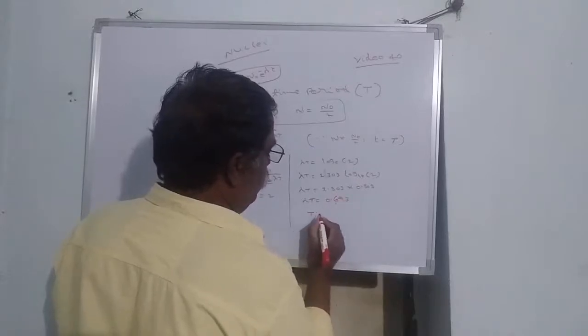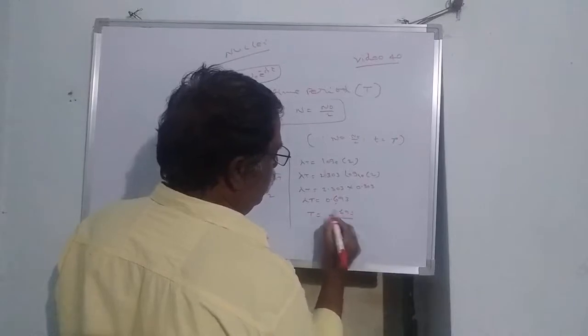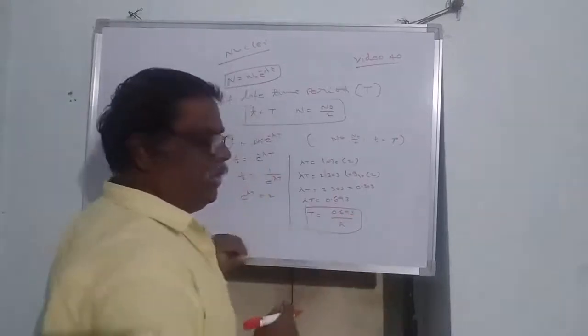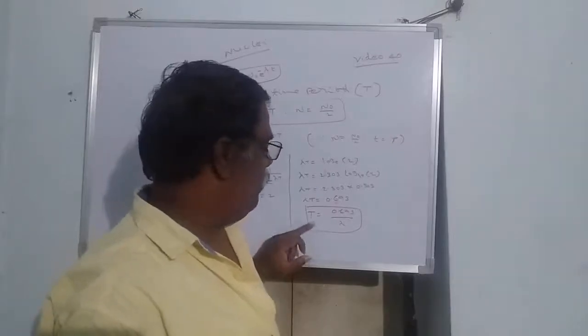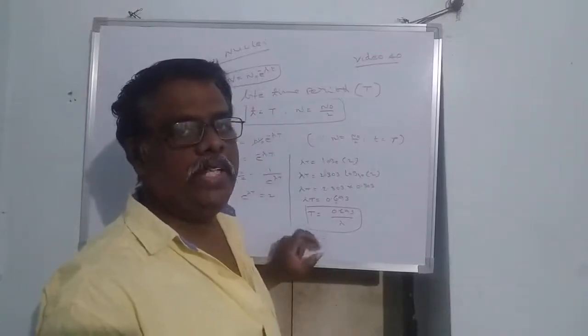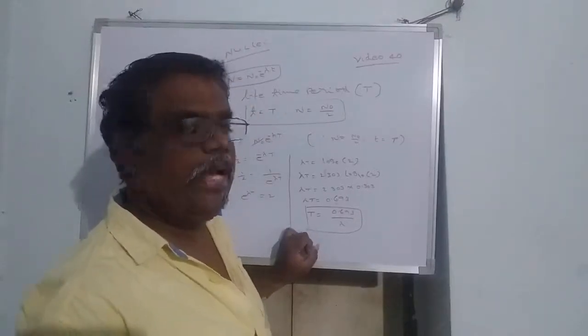Okay, therefore T is equal to 0.693 by lambda. So this is the relation between T and lambda. Lambda is the decay constant, T is the half-life period, both are inversely proportional. Therefore half-life T is equal to 0.693 by lambda.